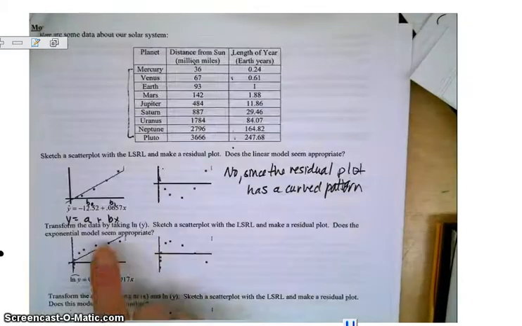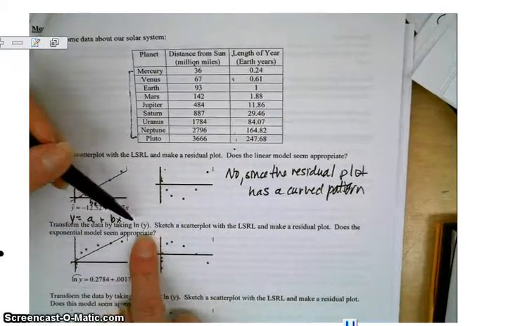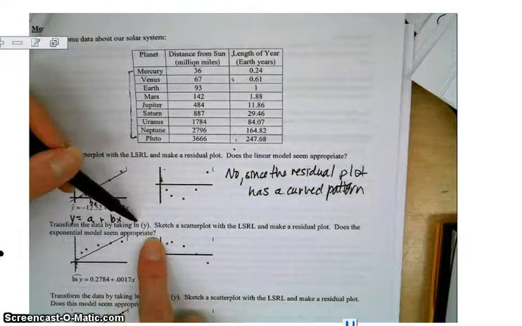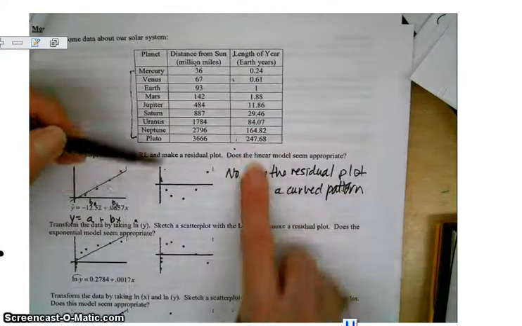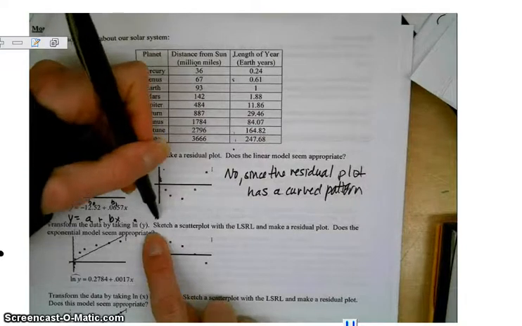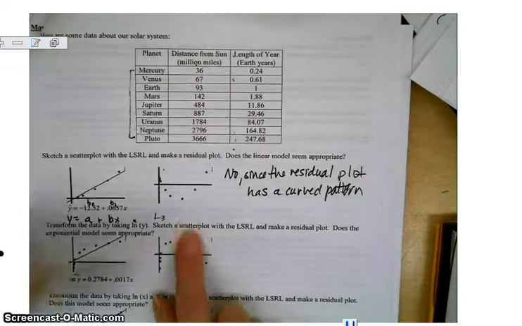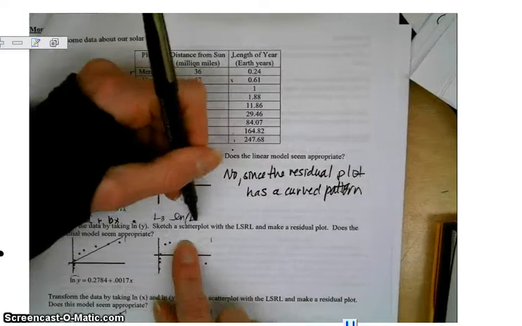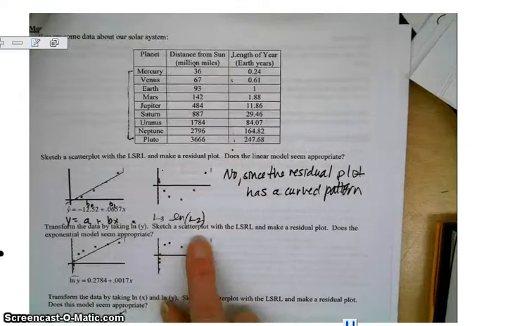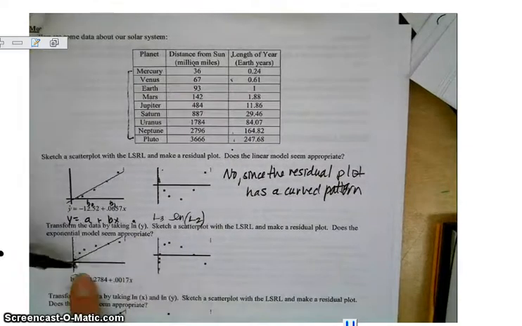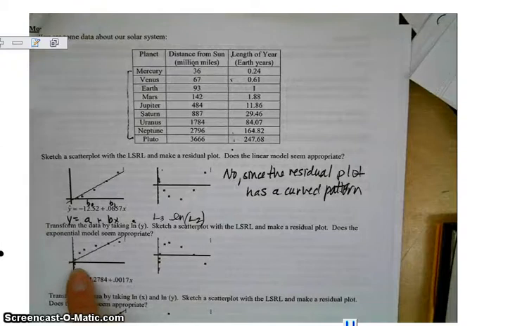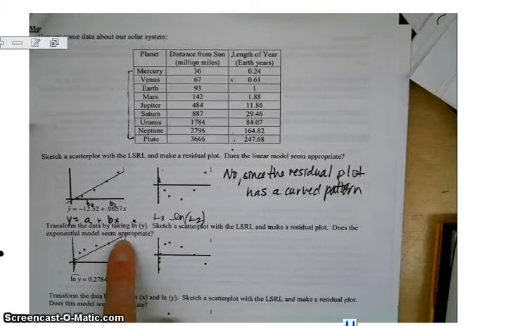Okay, so now we're going to transform the data by taking the natural log of the y values, okay? Just the natural log of the y values. So you would have gone and done that in the heading of list 3. You would have said, okay, I'm going to take the natural log of list 2. And then you're going to do a scatter plot like we did before, and you're going to graph list 1 and list 3. Well, here is the data now. This is what the data looks like now since I changed the y values.